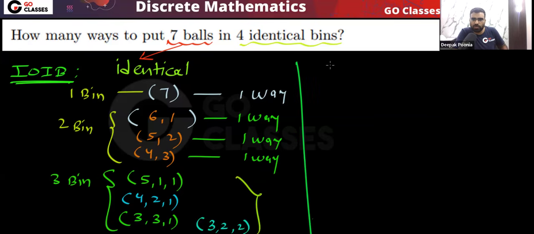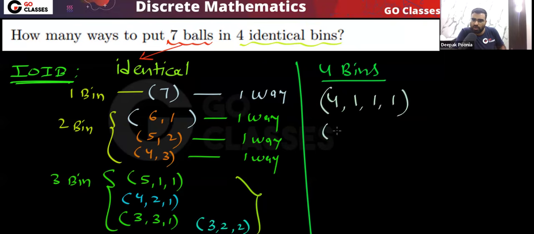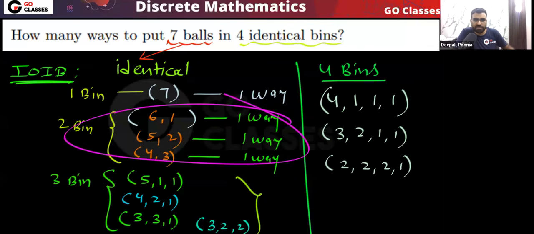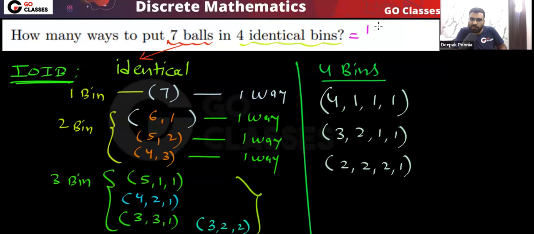Okay, and if I use 4 bins, it will be like this. I can use 4-1-1-1, or I can do 3-2-1-1. Is there anything else? Yes, I can do 2-2-2-1. Okay, that's it. So finally, what will the answer be? You can see 1 plus 3 plus 4 plus 3. The answer here is 11 ways.